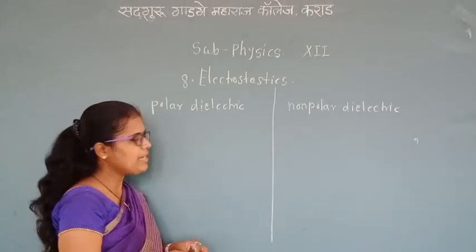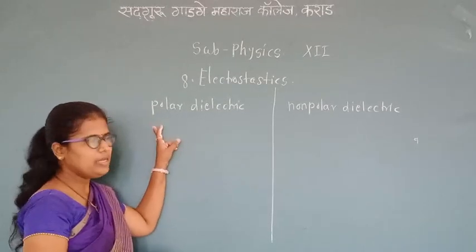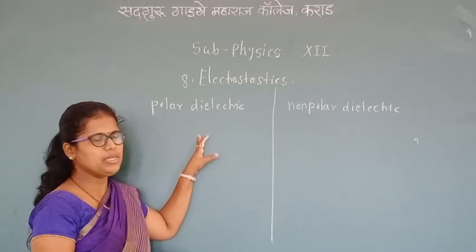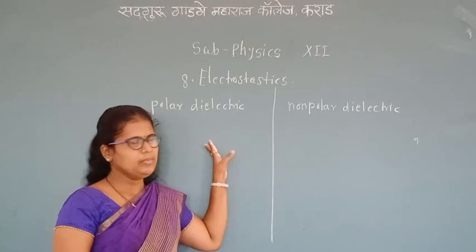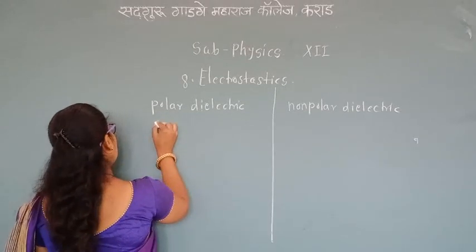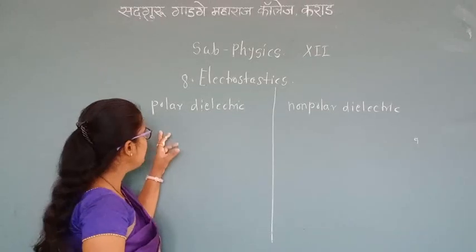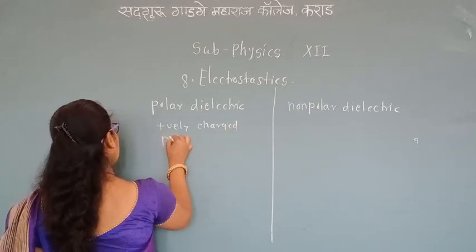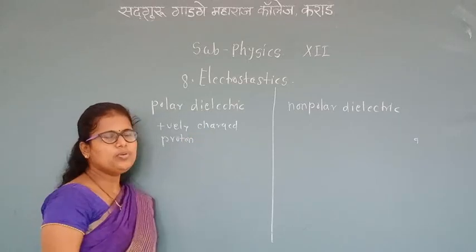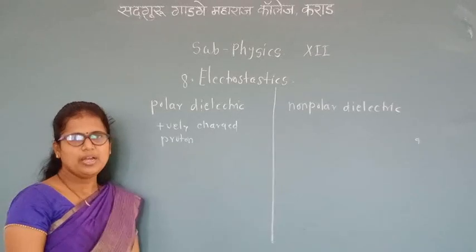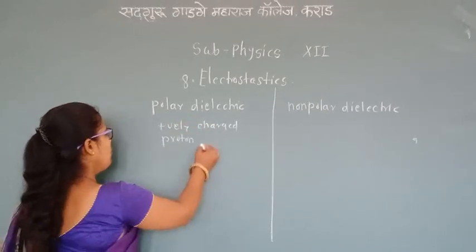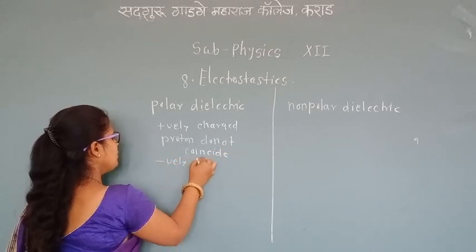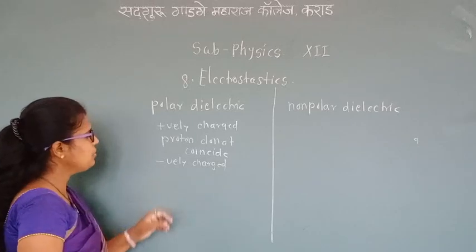Now, what is meant by polar dielectrics? The molecule in which the center of mass of the positively charged protons does not coincide with the center of mass of the negatively charged electrons is known as a polar dielectric.